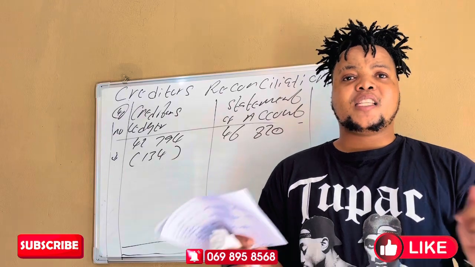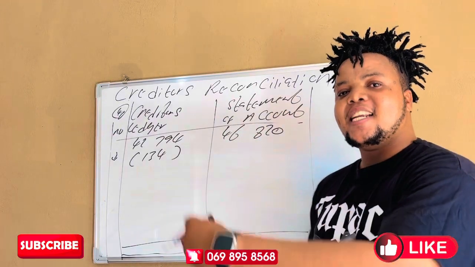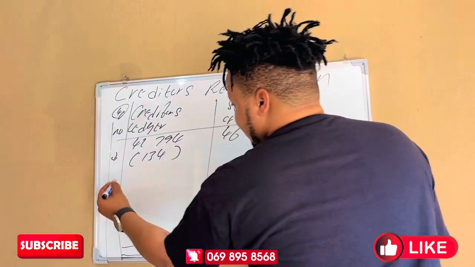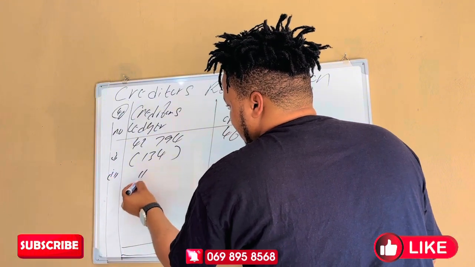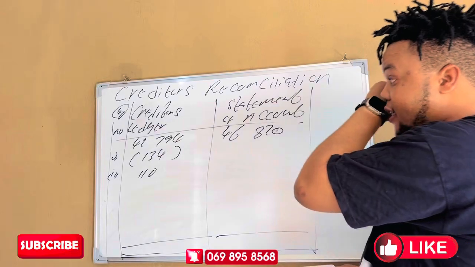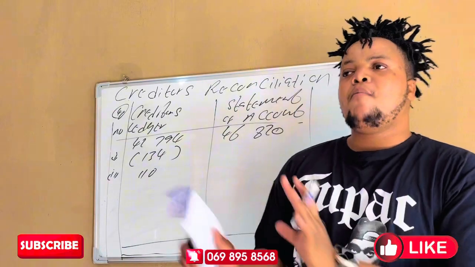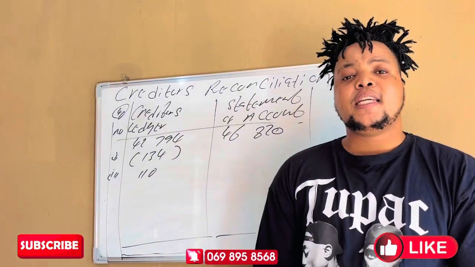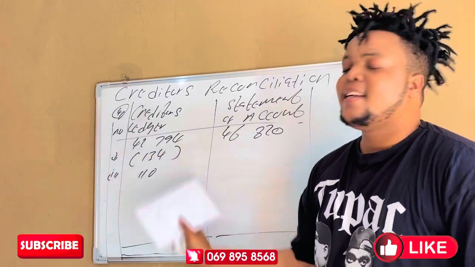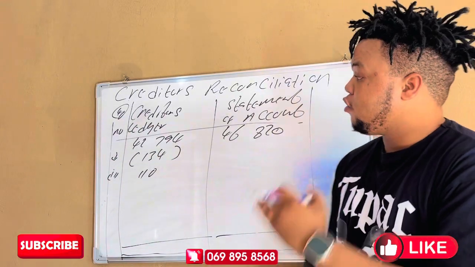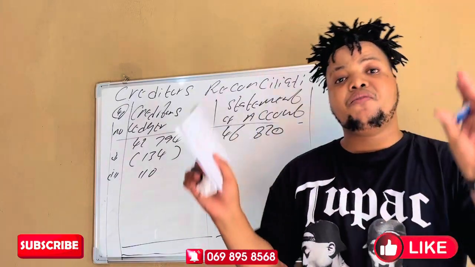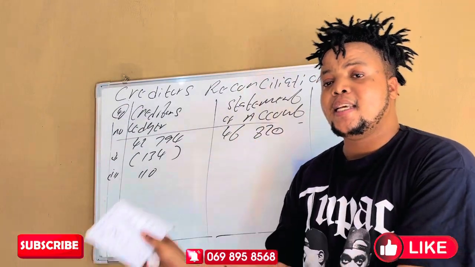So we just have to find the difference and add again. What is our difference there? Our difference is 110, and then we are adding again. Someone might say, why are we adding? It's because in the creditors ledger, we recorded the lesser amount instead of the bigger amount, and it's an invoice. What does an invoice do to the debt?